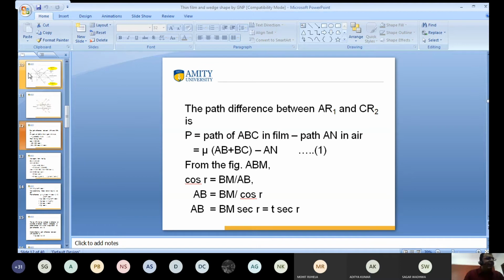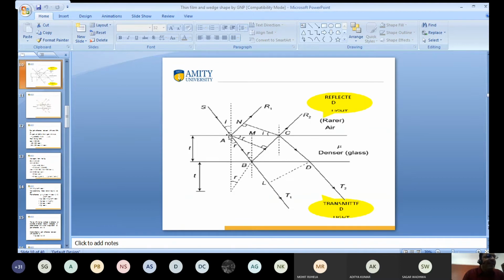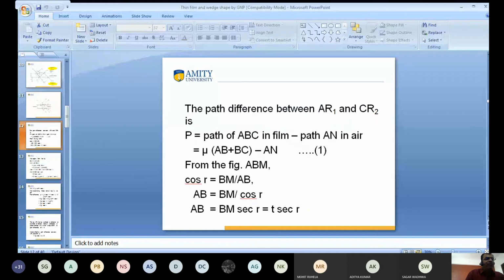Again, I want to go back. The path ABC means path AB plus BC. You can write here ABC. You can write AB plus BC into mu. Path travel means distance multiplied with refractive index. So AB plus BC into mu minus AN into refractive index. But the refractive index for air is 1. The refractive index for air is 1. So I write here this one.